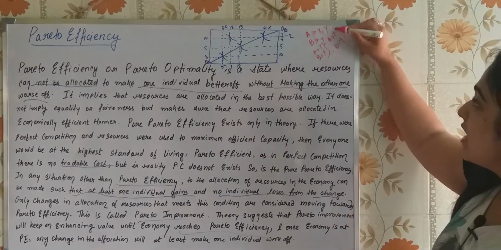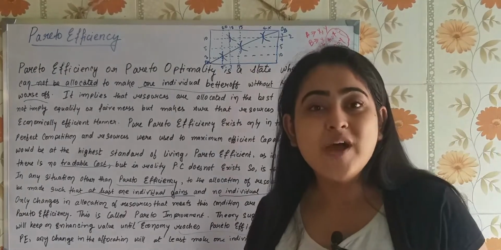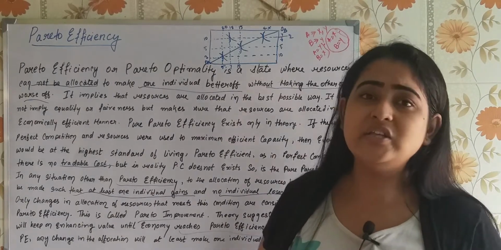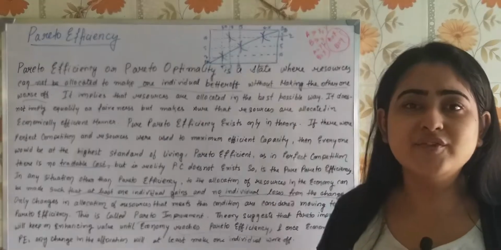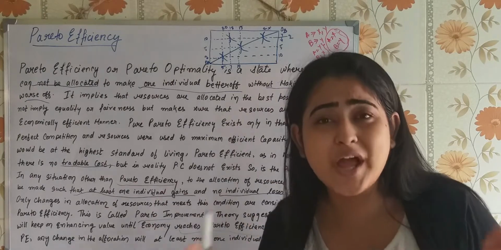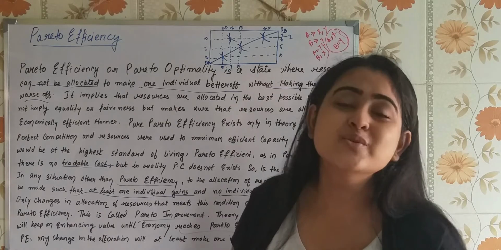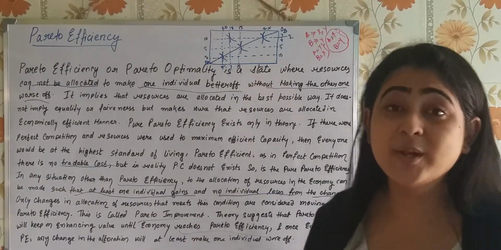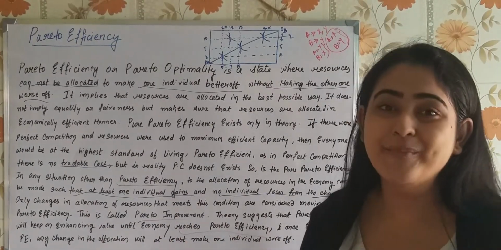Because from here, if you try to move, it means B has to be worse off, because now B will have to give some commodity to A. Why should I give it? I just love the Y commodity. I don't want to share it with anyone. So that is the Pareto efficiency. A situation where if you try to move the resources to any of the individuals, then one individual has to be worse off to make the other one better off. That is the Pareto efficient situation. A situation where there is no chance of doing any Pareto improvement.